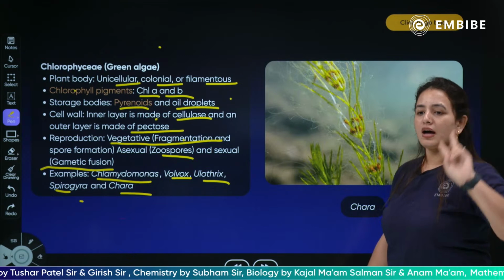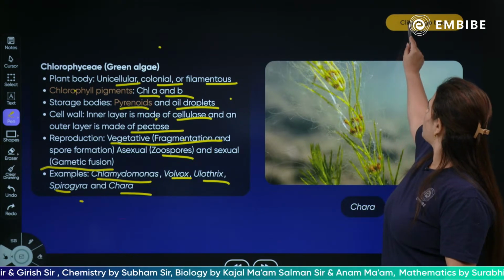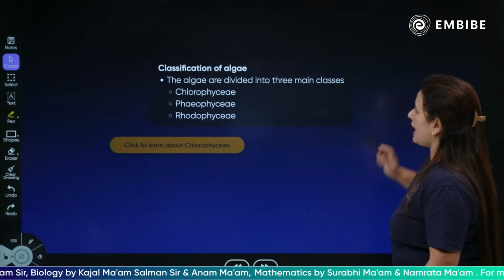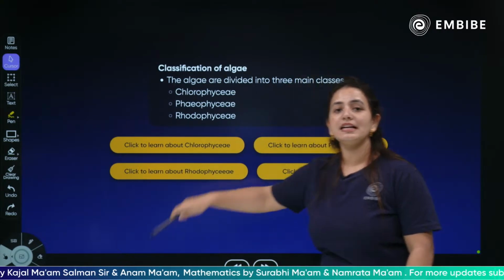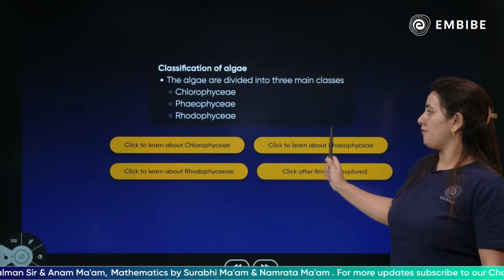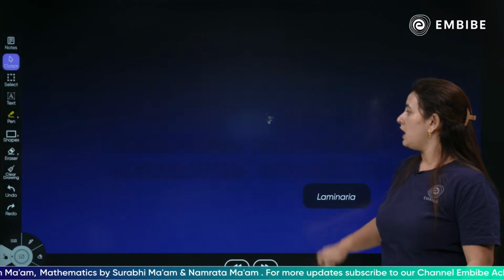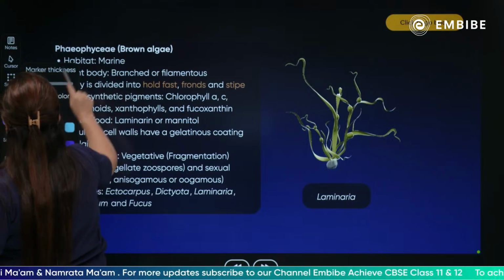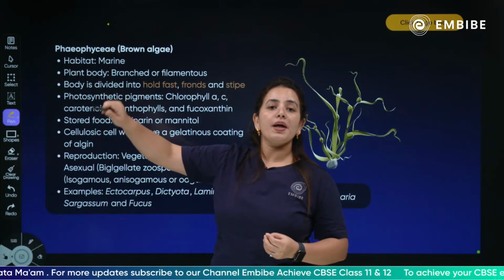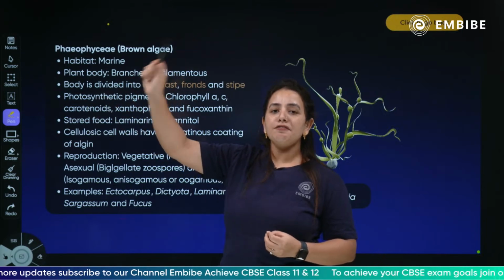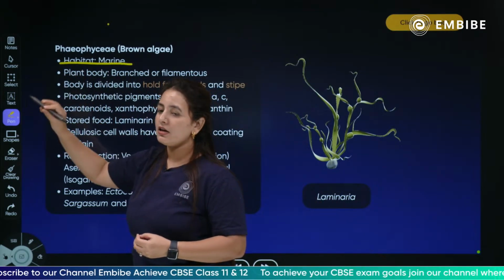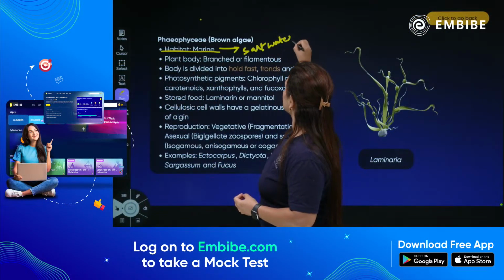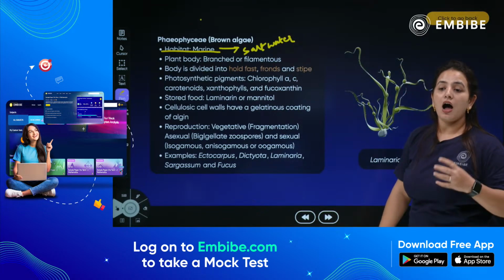Which are left? 2 are left. Going back, let's see. As we go back, we're going to explore the next, which is the Phaeophyceae. Talking about the characteristics of the Phaeophyceae, the very first thing I'm going to talk about is the habitat. Where are they found? They are found in the marine habitat. Marine, you know, the salt water. Yes, the oceans and the seas which have khara pani.